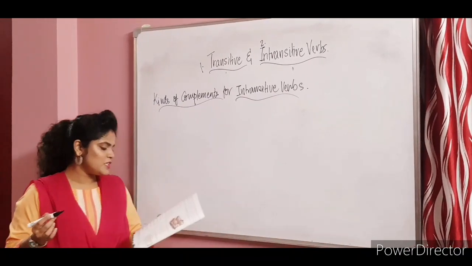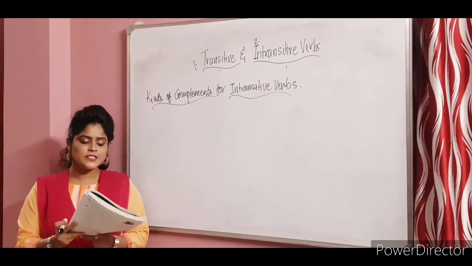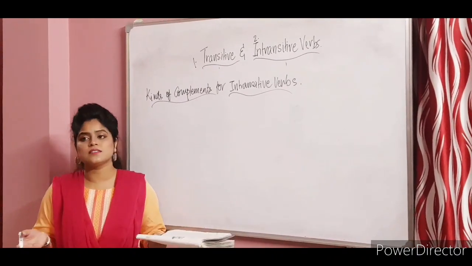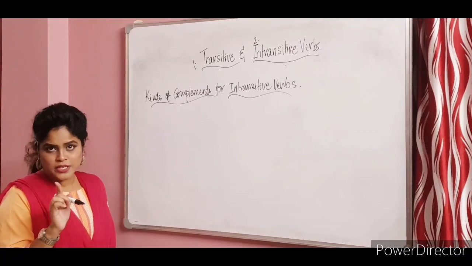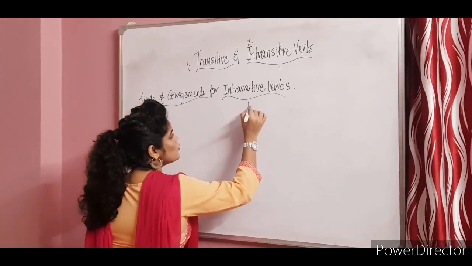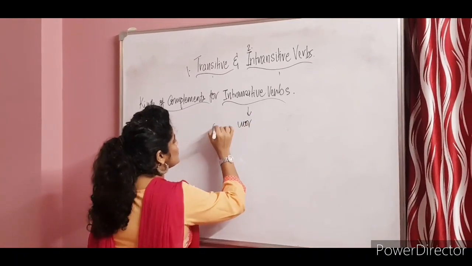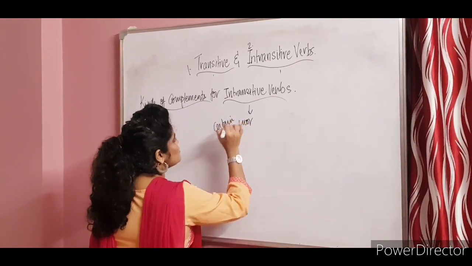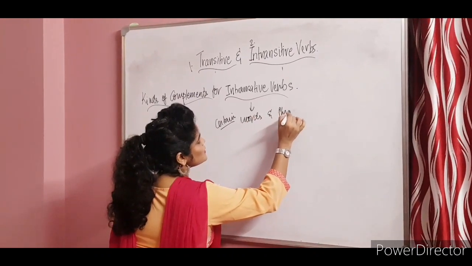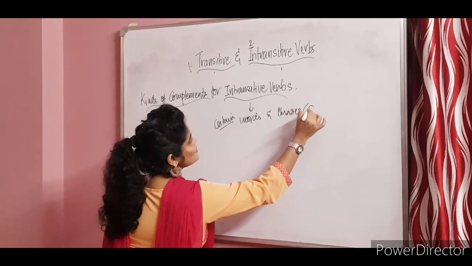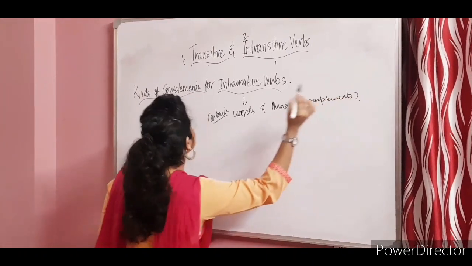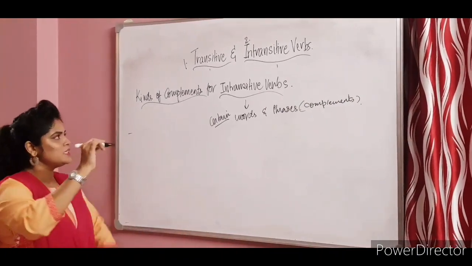Okay, so the first one. Intransitive verbs can be followed by various kinds of words and phrases that work as complements. So if not objects, what are going to be the complements for intransitive verbs? It is going to be certain words and phrases, which will act as complements for intransitive verbs. Okay, now coming to the kinds.